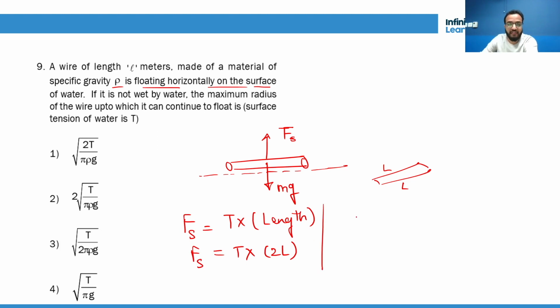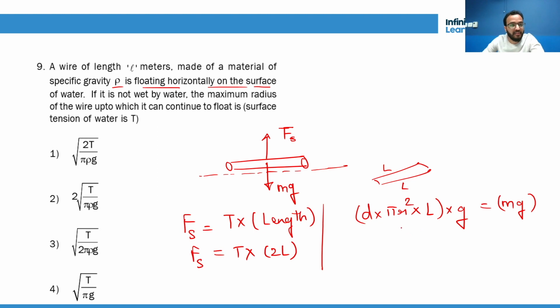Now what is the weight? What is the weight of this wire? You will say, sir, weight of this wire is simple, density into volume. What is the volume of this wire? Area into length, right? Area is pi r square into L into g is the total weight. Do you understand? So you have to equate them and get the answer.